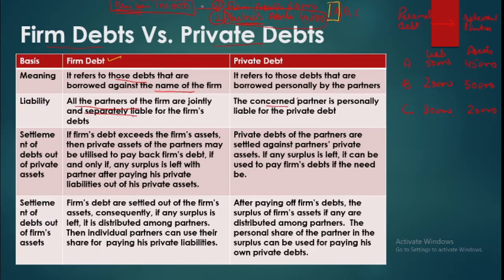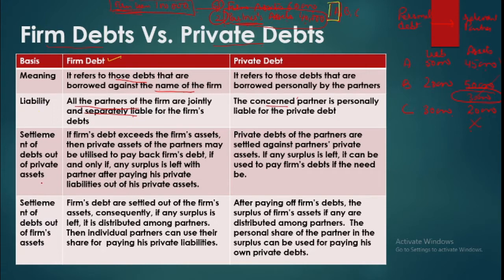So firm's debts are the responsibility of firm as well as the partners. But what we are to ensure is that when partner is to bring the money, they can bring money only after discharging their own liabilities. So A can bring only, his assets are actually lesser, so he cannot bring anything, right? B is having 30,000 surplus, his assets are more, so he can bring in 30,000. Again, C cannot bring anything. So when you ask private partners to use their own assets to pay the firm's liabilities, then they will be bringing money only after paying their private liabilities.